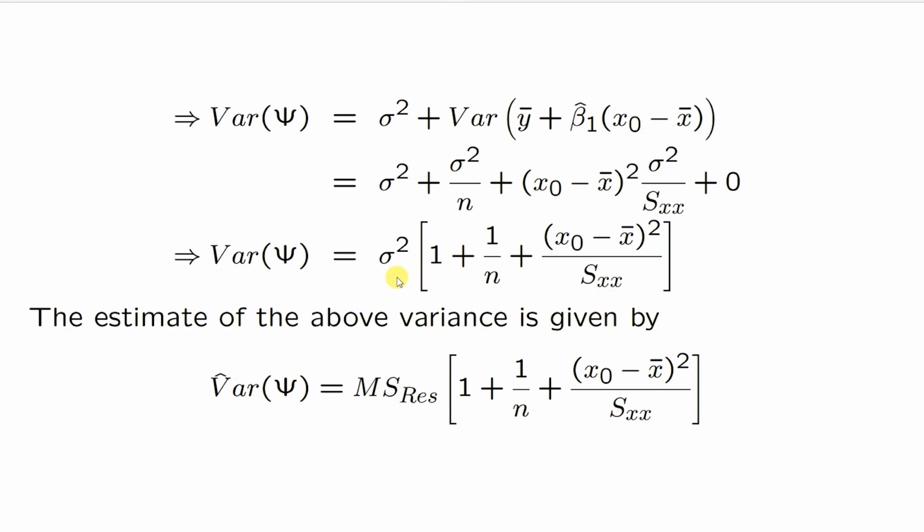Once again sigma square is not known to us, so we have to replace sigma square by its unbiased estimator. Therefore the estimate of the variance of psi is given as residual mean square into 1 plus 1 by n plus (x naught minus x bar) whole square divided by sxx.